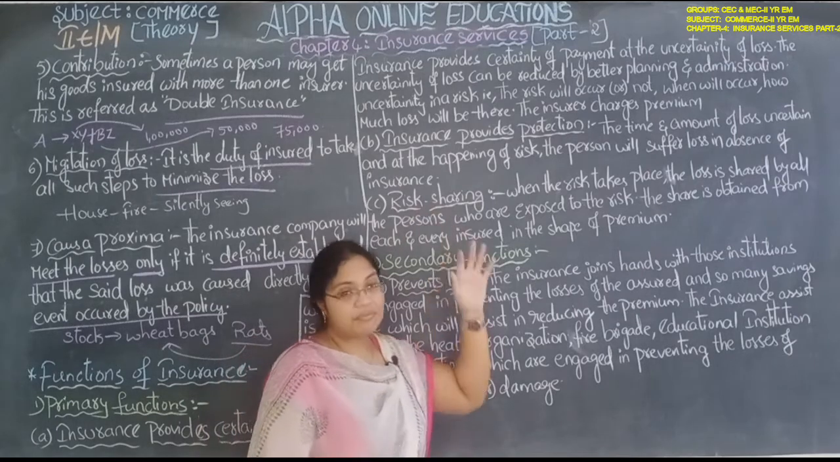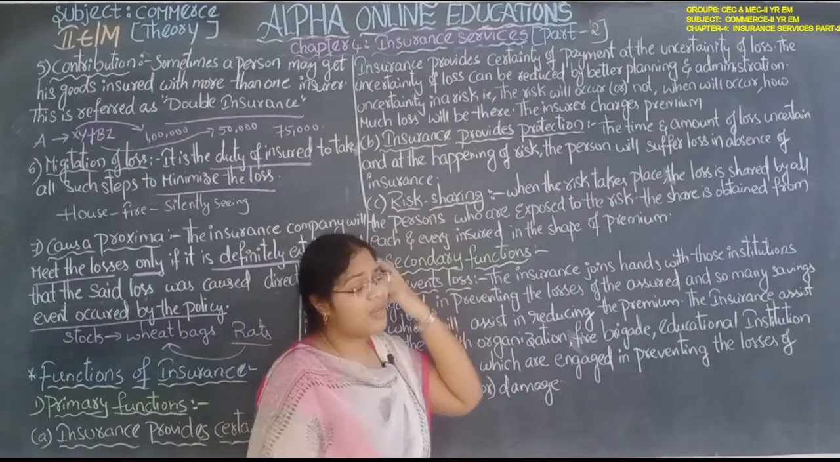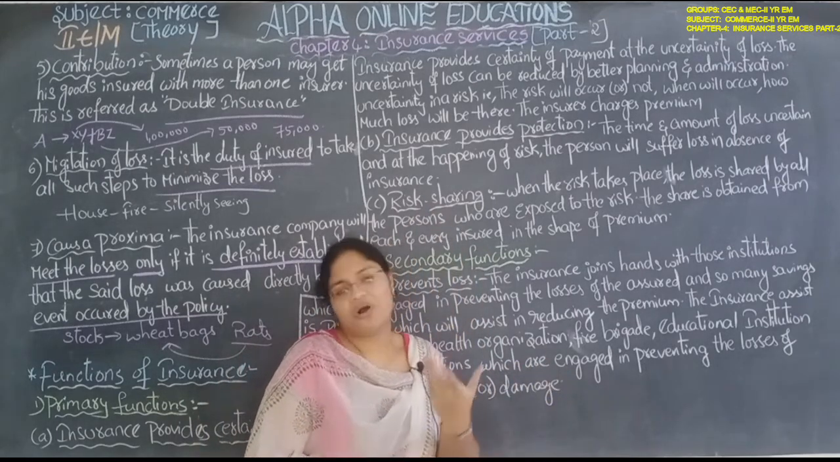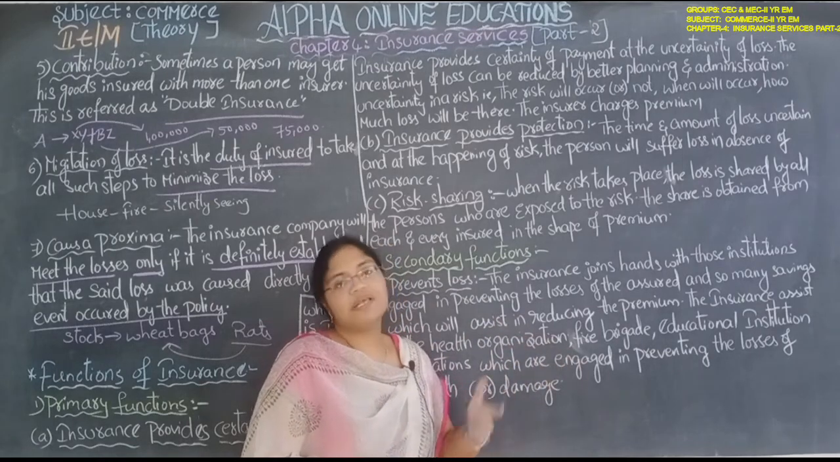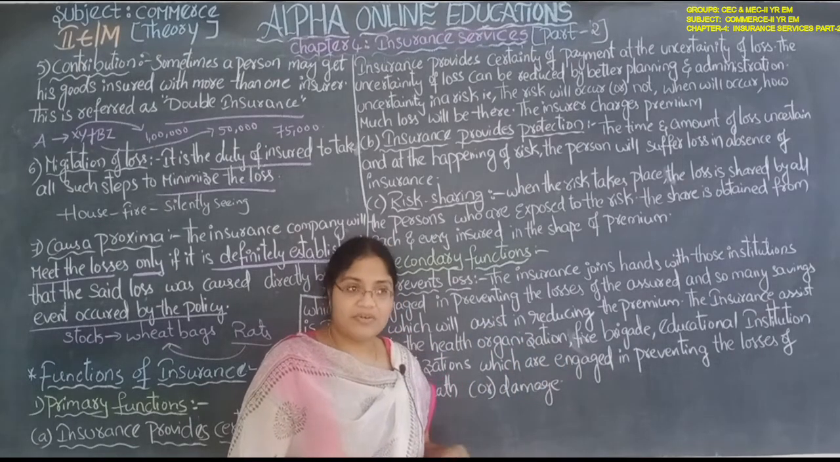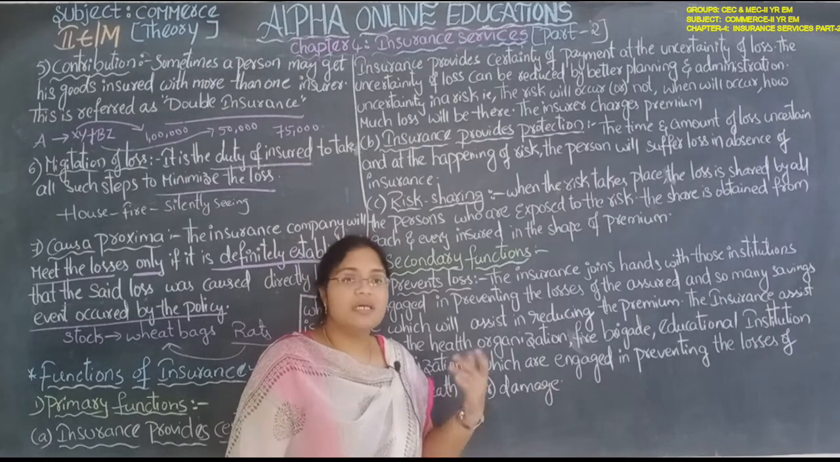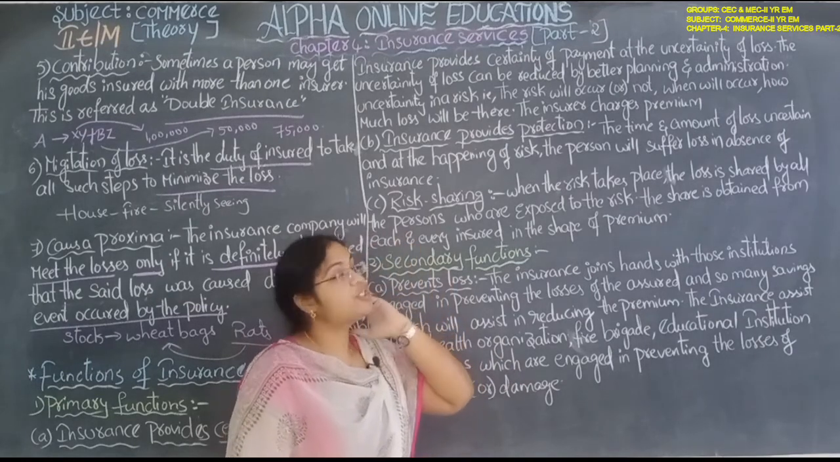So you have to take the precautions. Then after the loss has happened, what will you do, what will we do? The company will give the compensation if the loss really happened due to the particular reason mentioned in the policy.